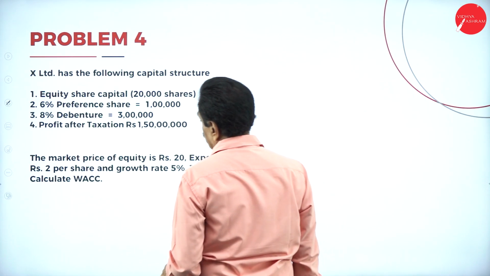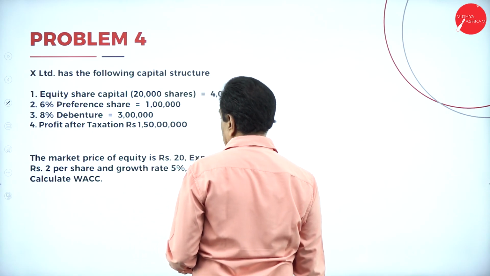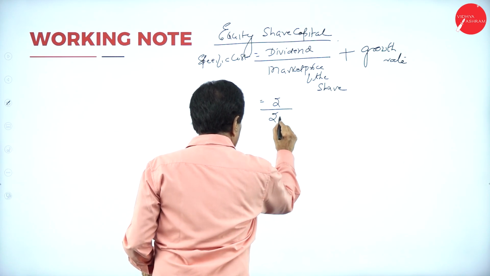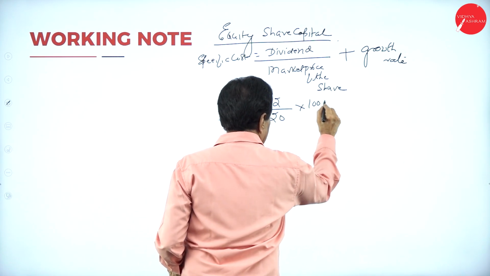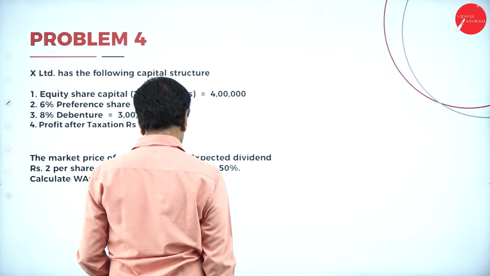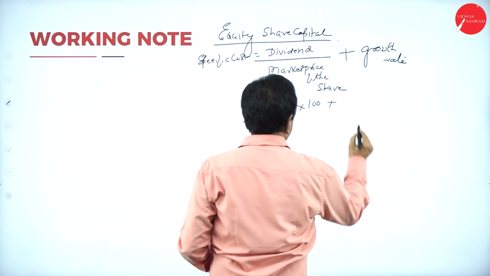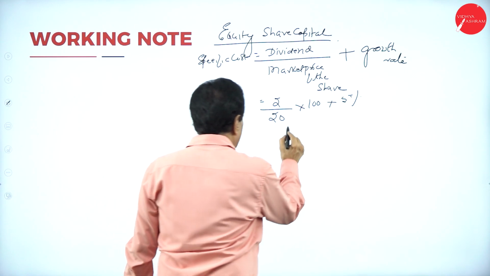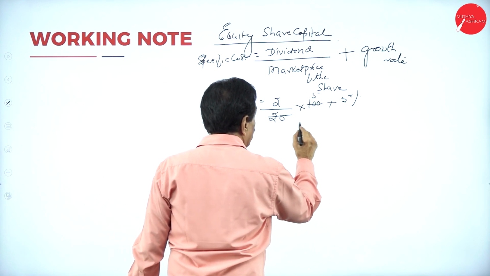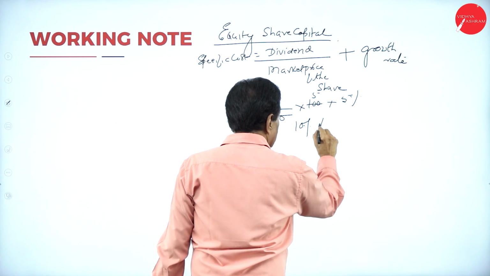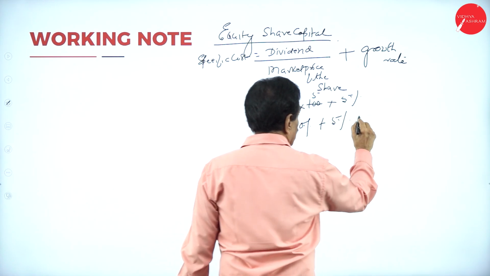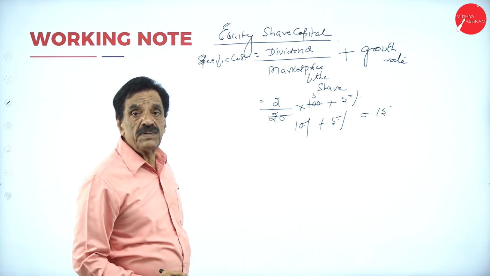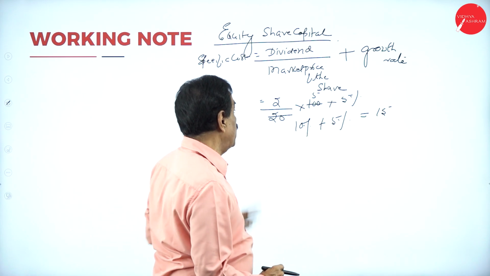Slowly we'll go with it. What's your market price of the equity? 20. Dividend is 2 rupees. Dividend divided by market price: 2 by 20 into 100, plus what's your growth rate? 5%. So this is 10% and this is 5%. It is equal to 15%. So the cost of equity is 15%.